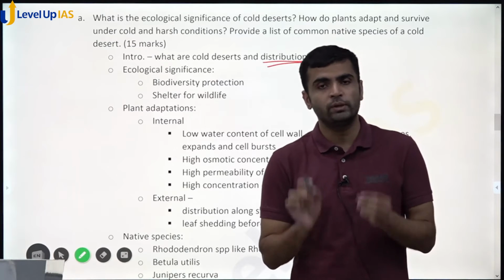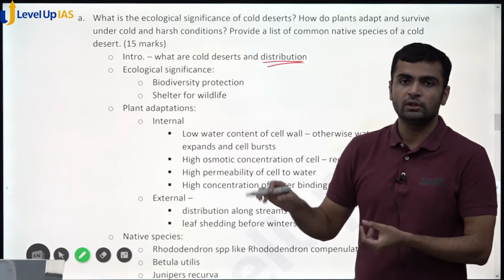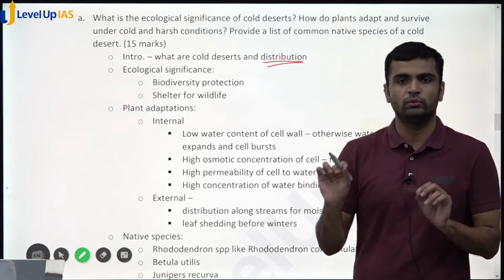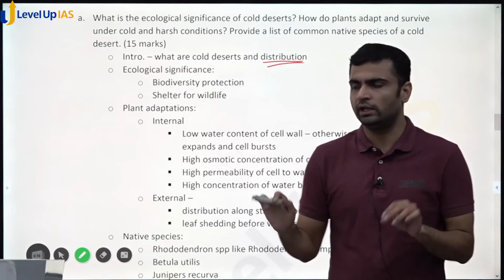You will be having 4 pages with you to write. So you can, or rather you must draw the map. You show a properly labeled diagram to the examiner. This I know, where these cold deserts are there in India. No need to go beyond India.